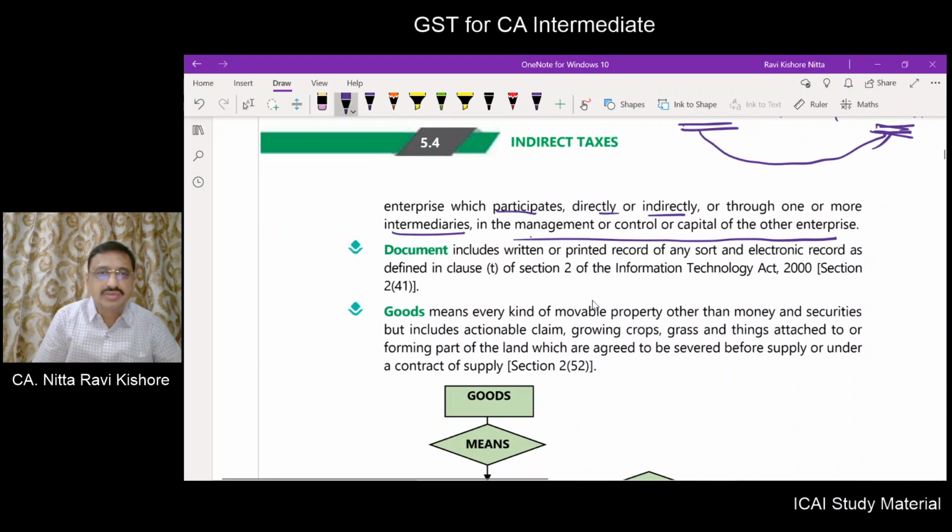What do you mean by document? Documents means written, printed record or any electronic record as defined in section 2 clause T of the Information Technology Act. Now this has been defined in section 2 subsection 41 of the CGST Act.